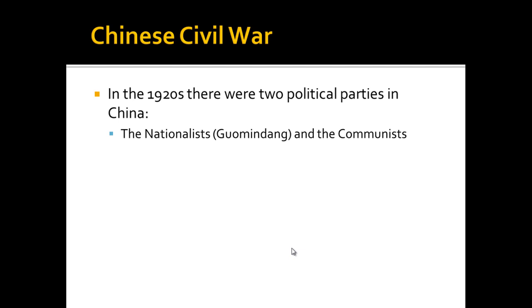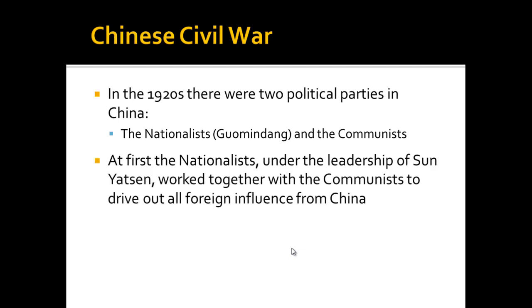These two groups are forced to come together at this point, however, because of the foreign influence and warlord issues. These two groups joined together in order to get rid of these problems. All right. Basically, they had asked Western democracies to help them with the foreign influence and the warlord problem, but Western democracies refused to help. So the only country that would help Sun Yat-sen was the Soviet Union. So he joins forces with the communists and gets some aid from the Soviet Union. But despite all this, he still believes in democracy, nationalism, and economic opportunity, his three principles of the people.